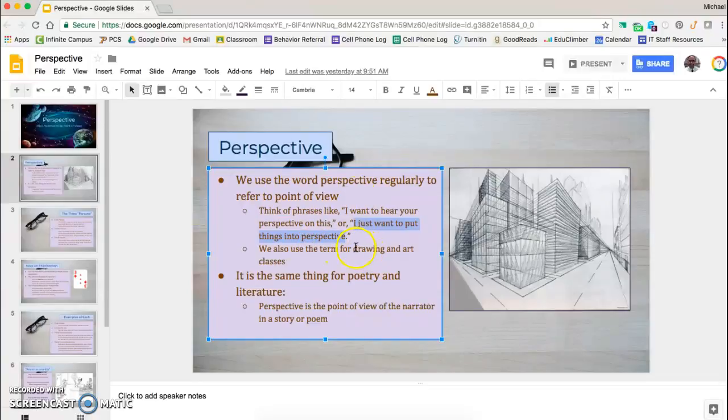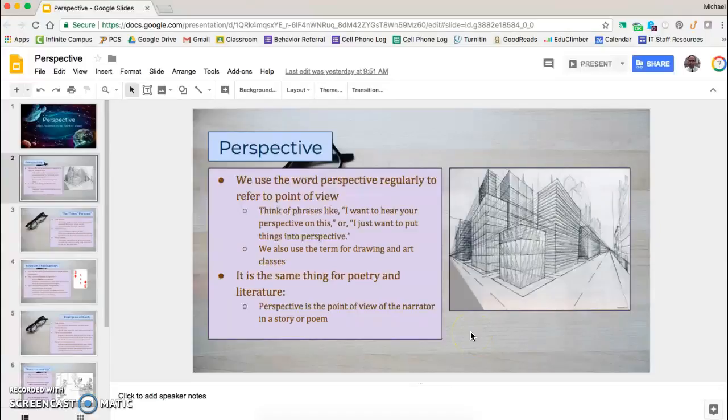We also use it for drawing and art, so that's why I have this picture over here. In art, perspective means that you're having all of your lines kind of converge on a single point, so it gives the illusion that things are vanishing off in the distance. So this is from a certain person's perspective, and that's clear from how all these are angled toward these two vanishing points. Okay, so we use perspective in basically the same way for poetry and literature.